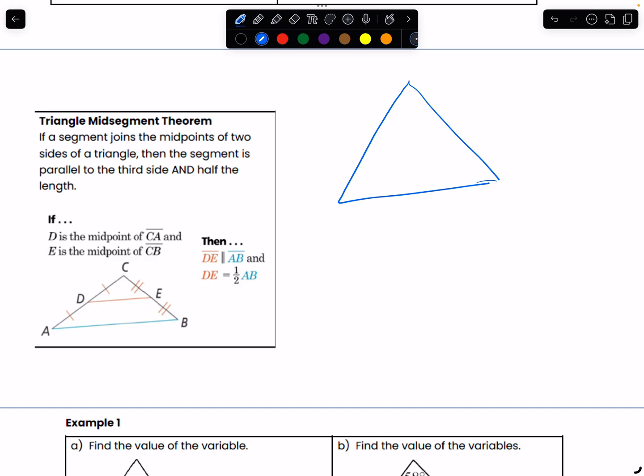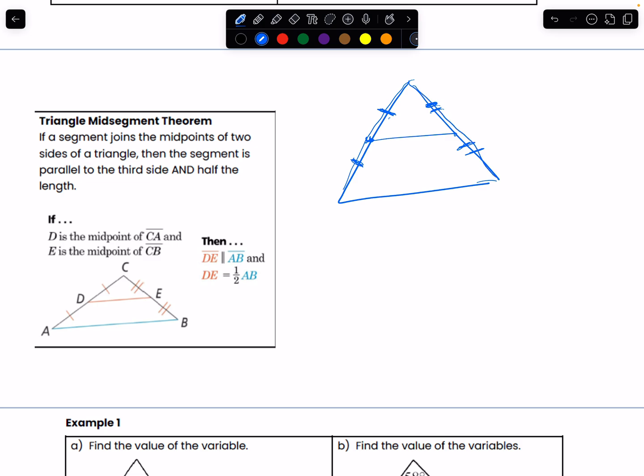Okay, so we're given this triangle right here, and all we're given here, it says that we have an angle. We have a side. We have this. 2 sides are the same because we know that this is a midpoint right here. So this means that this side and this side must be the same because this whole line right here is being split in half. And same thing with the other side. We know that this side and this side must also be the same because this is a midpoint. So this whole line right here is split in half.